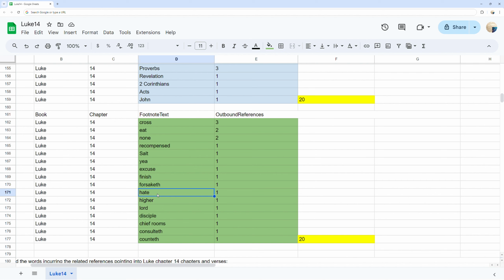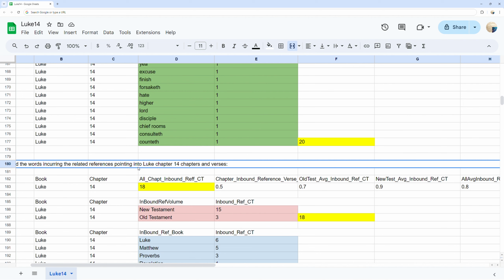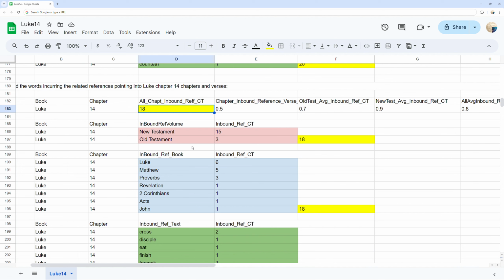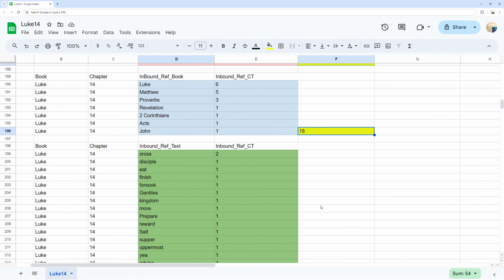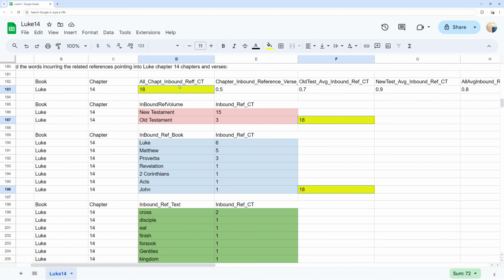Verse counts and the words incurring the related references pointing into Luke chapter 14 verses. You can see in yellow the total inbound related references pointing into Luke chapter 14 at 18 references, as well as the counts per each verse in Luke chapter 14 and the average inbound reference per verse at 0.5 per verse, and the per verse rates for the Old Testament, New Testament, and both to the right for comparison.